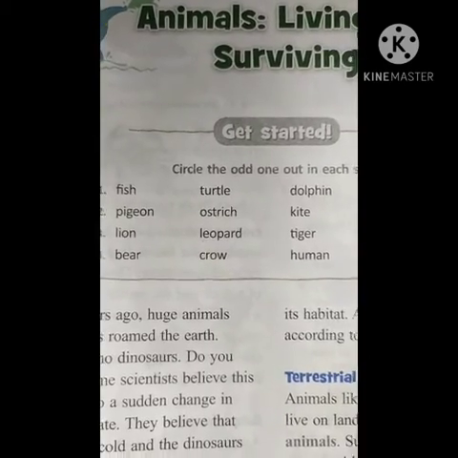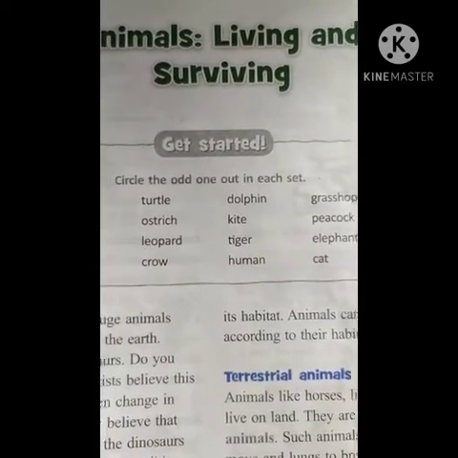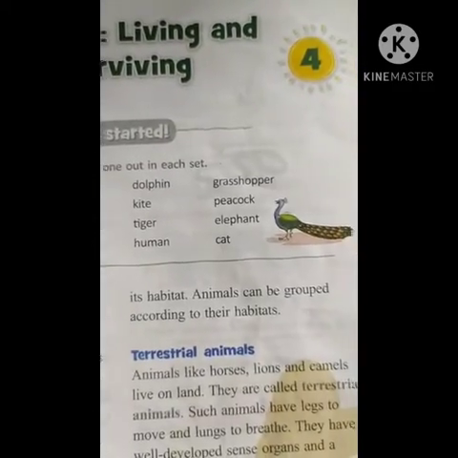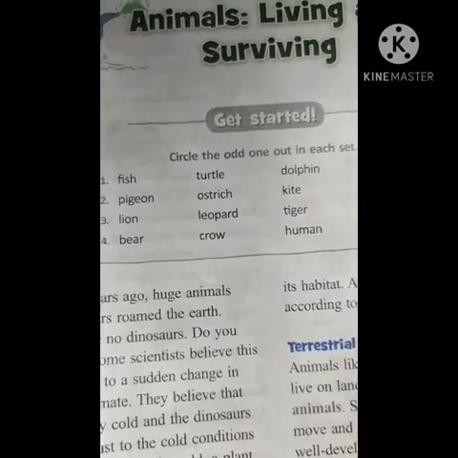So, the class 4 children, this is a new chapter for you, animals living and surviving. That is what? Get started. Lesson number 4. Okay. Fish.